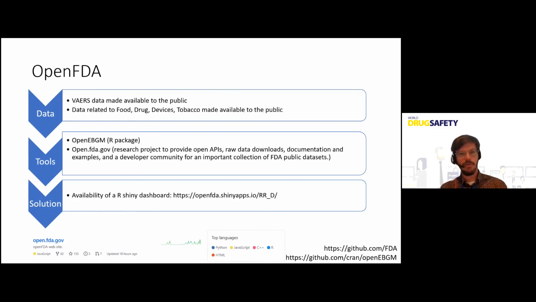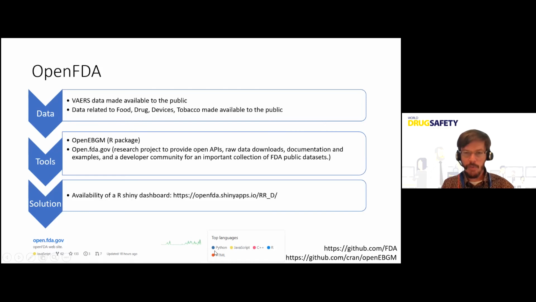Of course, EBGM is not the only method, but some people want to use this one. And if they wanted to use it, they only had these two alternatives: either developing it in-house, or using the software from the companies who made it available. And they release a lot more tools on their GitHub, so you can check. I put their GitHub here below in the corner. It provides a raw data download, some documentation and examples, but also their code.